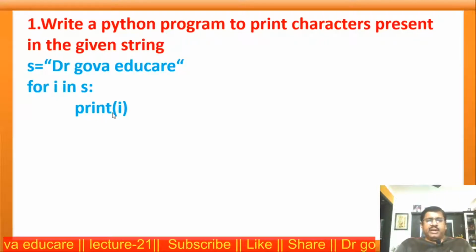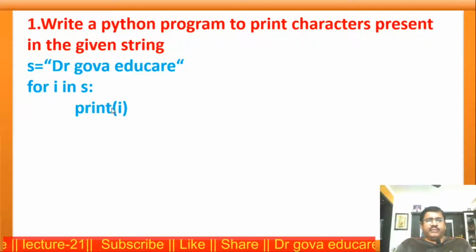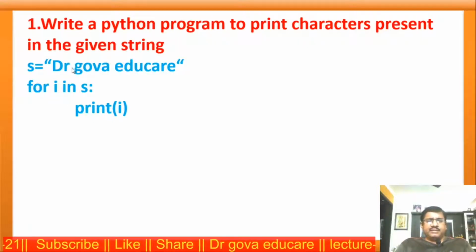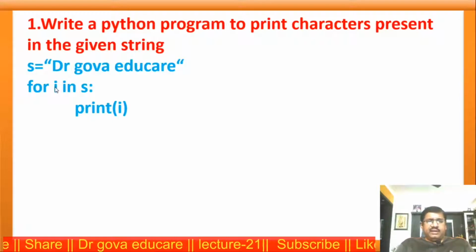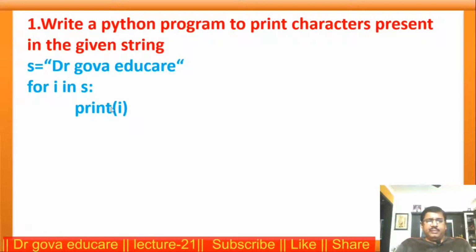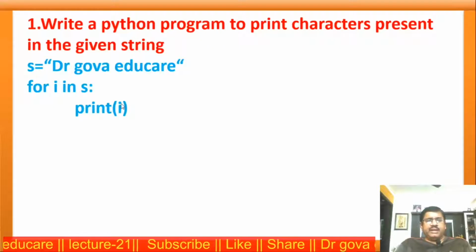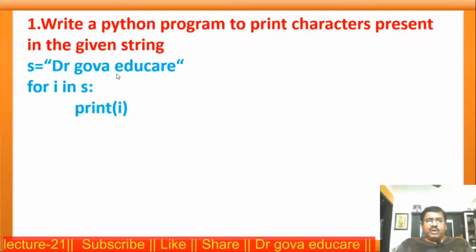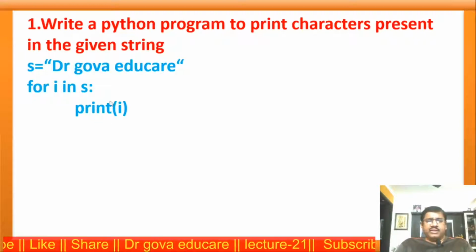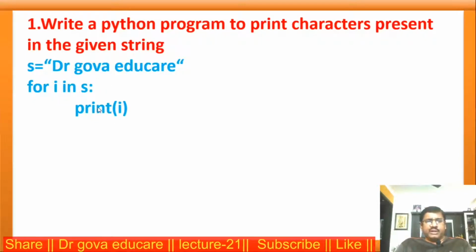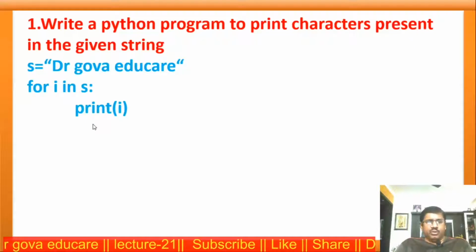Then the print statement will be executed. Next, this is the space. The third character is assigned to i. Then the print statement will be executed and so on. All the elements are assigned to i, and the print statement is executed. After that, control comes out of the loop.